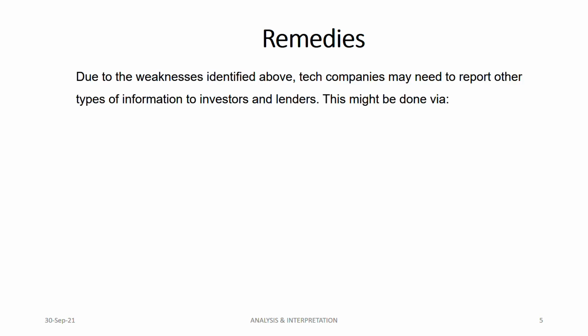Because of those weaknesses, tech companies have to report other types of information to investors and lenders. How can they do this? Number one, integrated reporting. Tech companies need to present integrated reporting. Integrated reporting is now done by other companies also, but for tech companies the significance is more now because of the limitations of the statement of profit and loss and the statement of financial position. I will be covering integrated reporting in the later videos. I think it's the last video under analysis and interpretation, so that I'm going to cover.